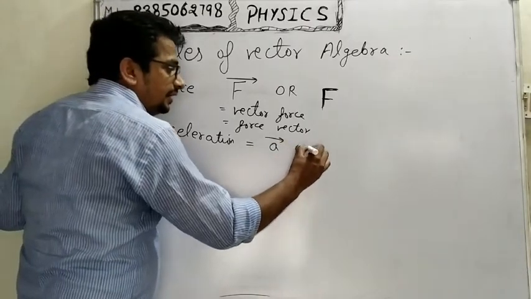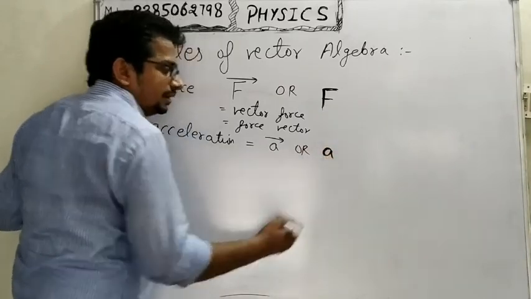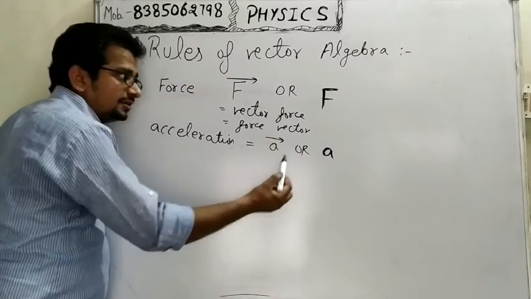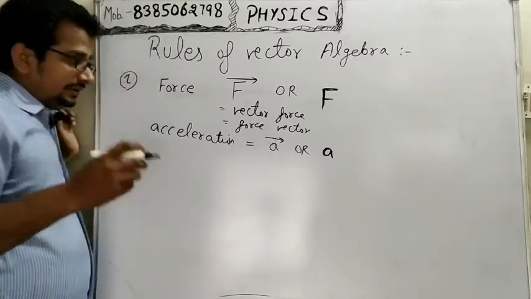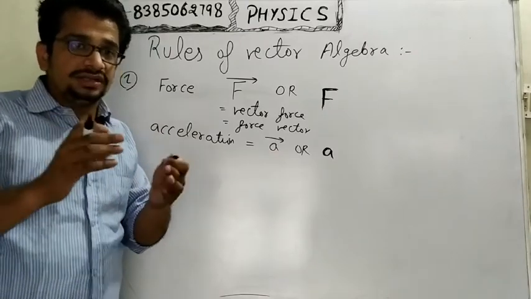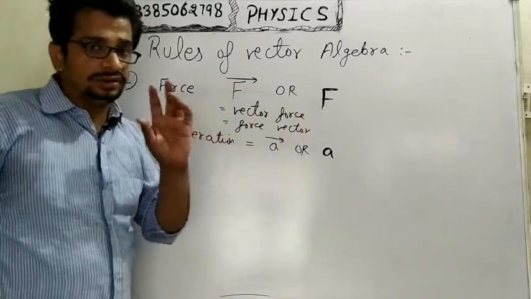Then we can bold it also, and this bold letter will show the vector representation. Indirectly I mean to say that any vector physical quantity is represented by an arrow or by using a bold letter.